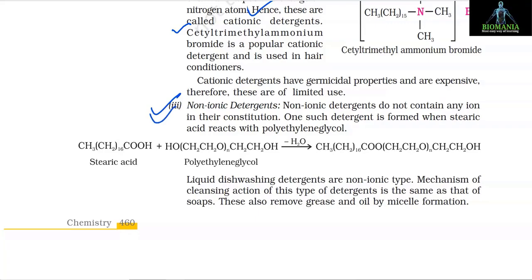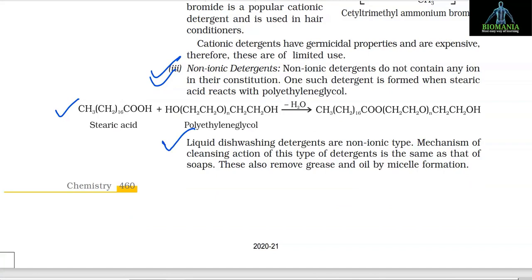Number 3, non-ionic detergents. Non-ionic detergents do not contain any ion in their constitution. One such detergent is formed when stearic acid reacts with polyethylene glycol, and the reaction is CH3(CH2)16COOH plus HO(CH2CH2O)nCH2CH2OH, and its name is polyethylene glycol, and it forms CH3(CH2)16COO(CH2CH2O)nCH2CH2OH, and one water molecule is removed in this reaction.